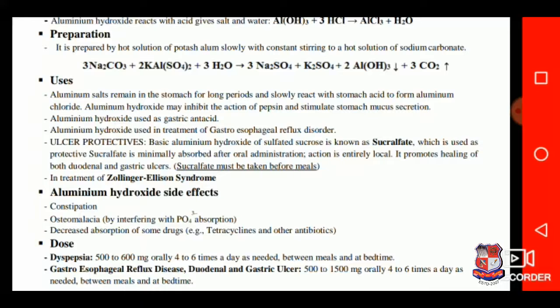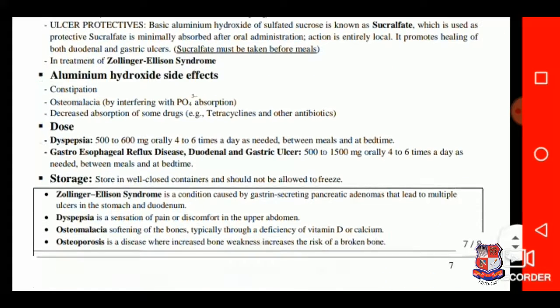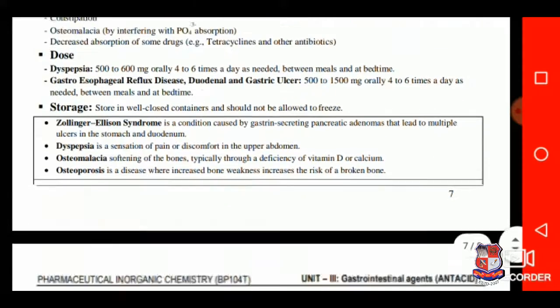Ulcer protectives such as sucralfate, which is used as a protective, is minimally absorbed after oral administration. Aluminium hydroxide side effects: it produces constipation, osteomalacia, and decreased absorption of some drugs, for example tetracycline and other antibiotics.